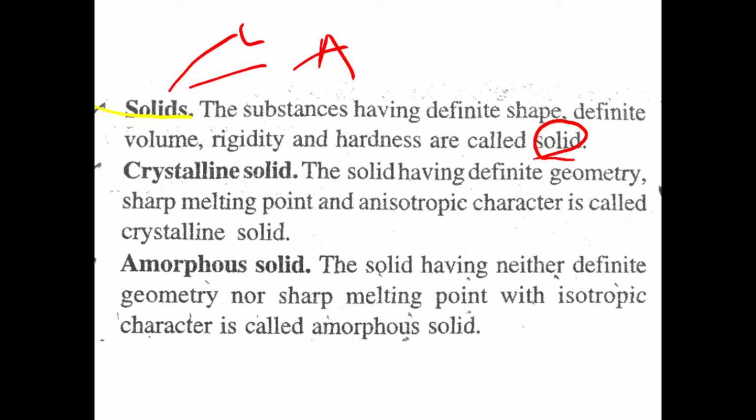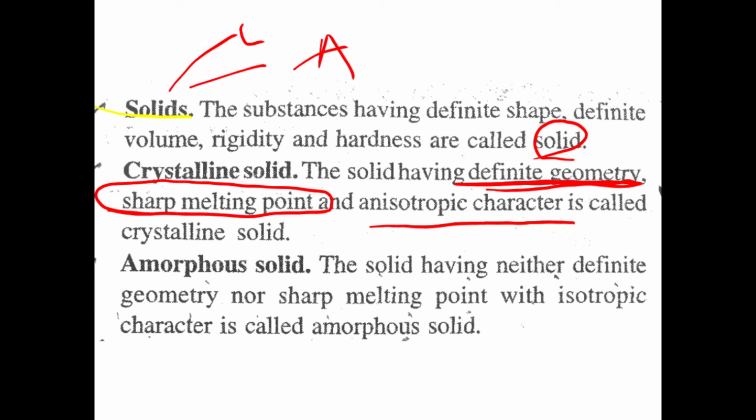First we have to know about crystalline solid. What is crystalline solid? The solid having definite geometry, sharp melting point, that is a particular melting point, and anisotropic character. We have to know about anisotropic character in the next slide.